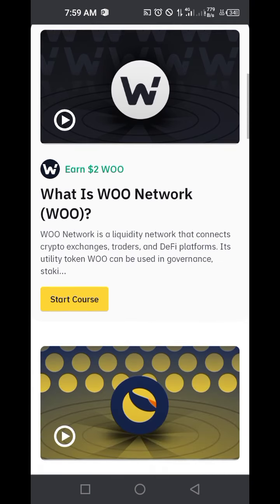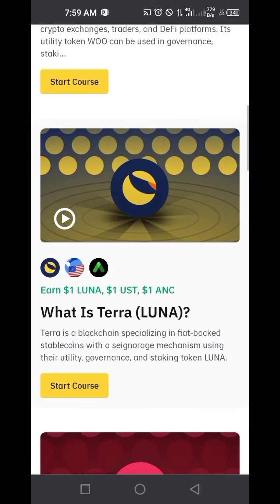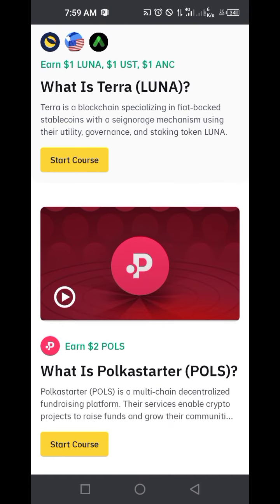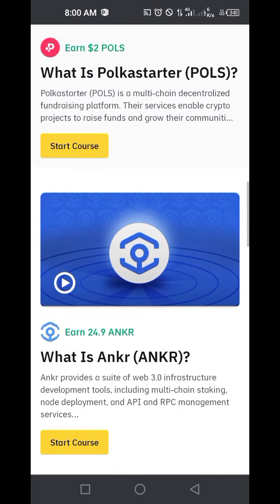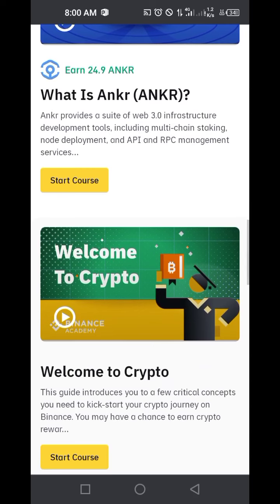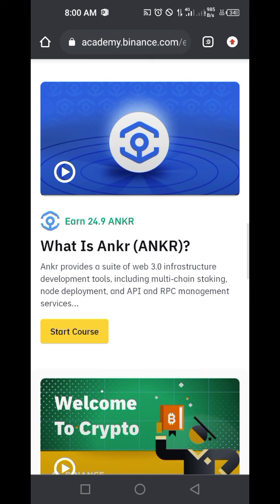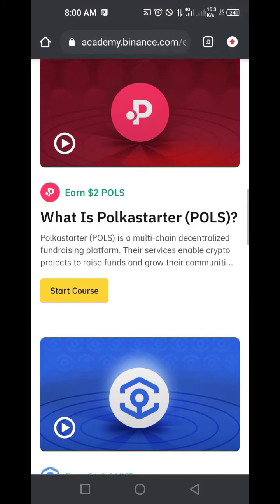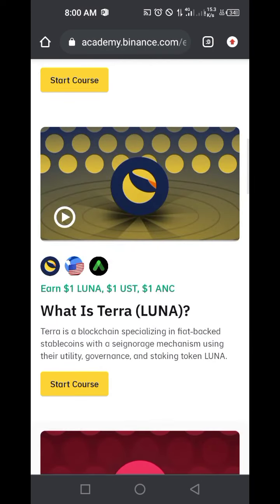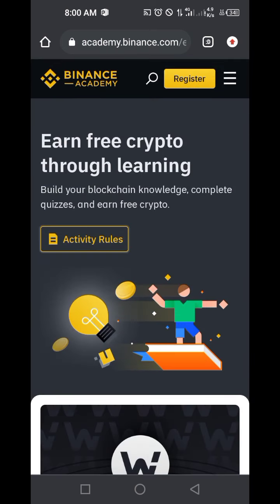When you participate in WOO Network, you earn $2. You earn $1 participating in Luna, $1 in UST, $1 in ANC. Let's go down. Earn $2 in Polls, earn 24.9 ANKR, then Welcome to Crypto. Participating in all these will allow Binance to give you these bonuses that you can withdraw. After 2 hours, the bonus will be deposited in your Binance wallet, meaning the first requirement is that you have an account on Binance.